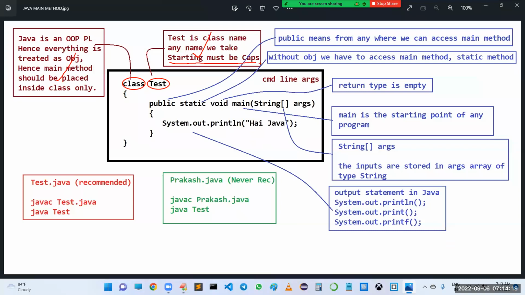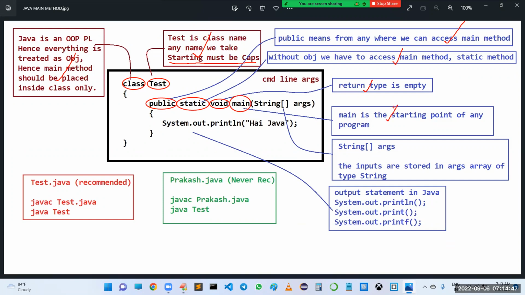Then, sir, what is this public? Public means from anywhere we can access the main method. Sir, why static? Without an object, we have to access the main method. Such types of methods are declared as static methods. Sir, what is this void? The main method does not return any value, so the return type is empty. In such cases, we have to take void. Sir, what is main?